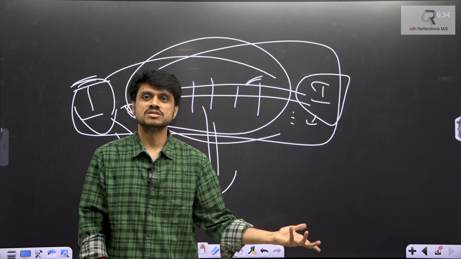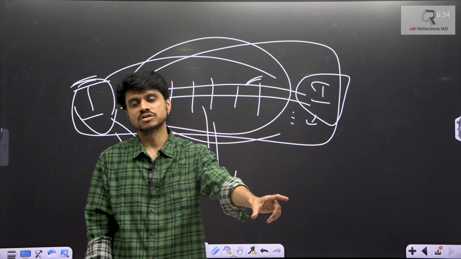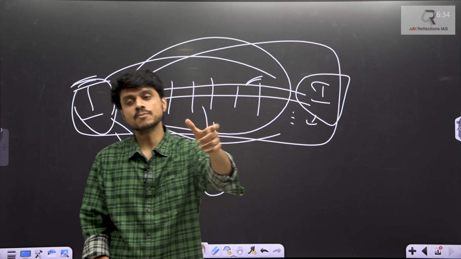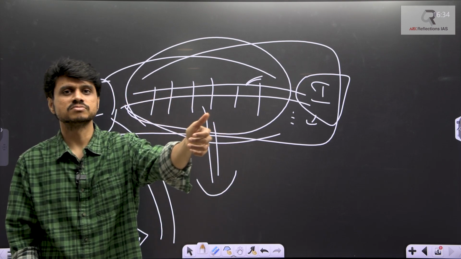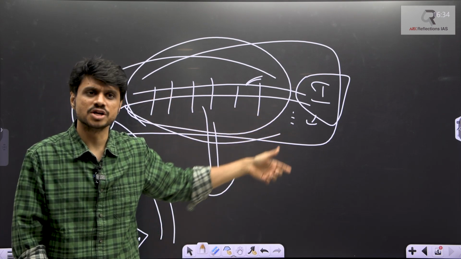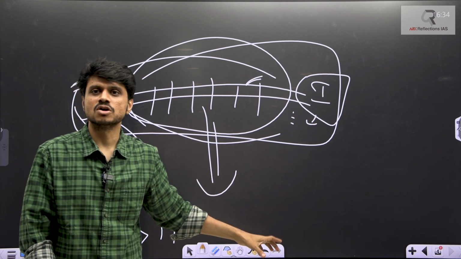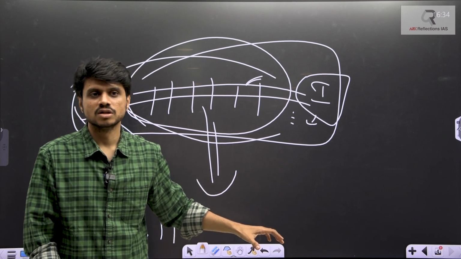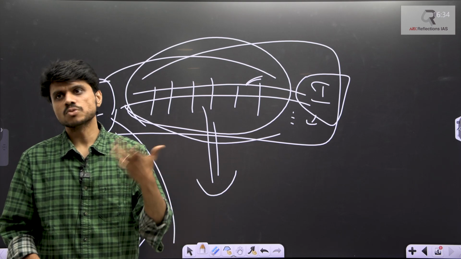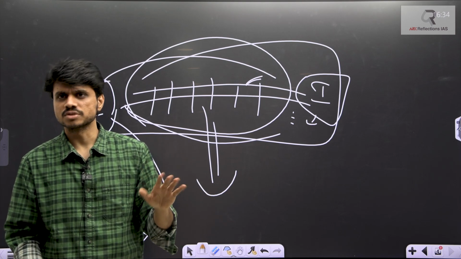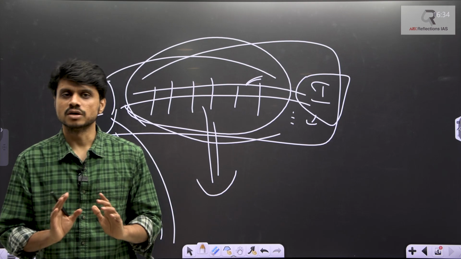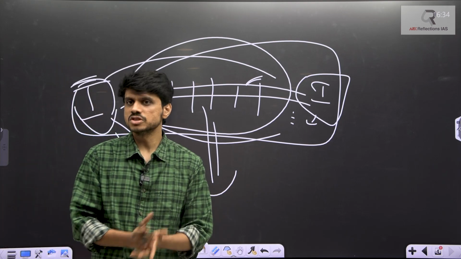In the prelims, they will ask about this industrial corridor and that industrial corridor. What is the connecting point? Like say Visakhapatnam and Chennai. Is this passing through this state or not? Is it passing through Andhra Pradesh or not? Is it passing through Tamil Nadu or not? Like this they will ask. We have so many such industrial corridors, I think 10 or 14 or something. So that is for the prelims. You understood the concept of industrial corridor?